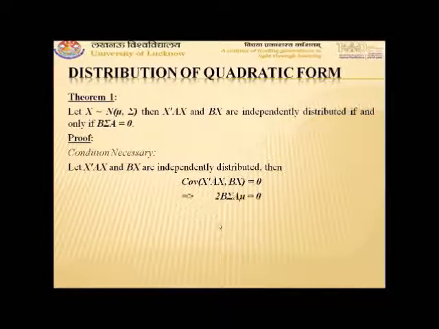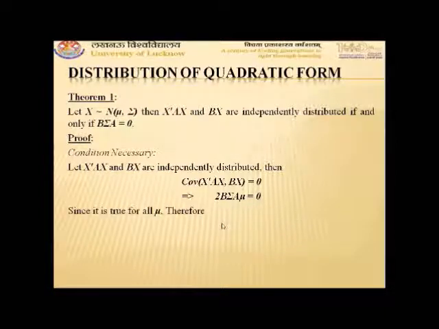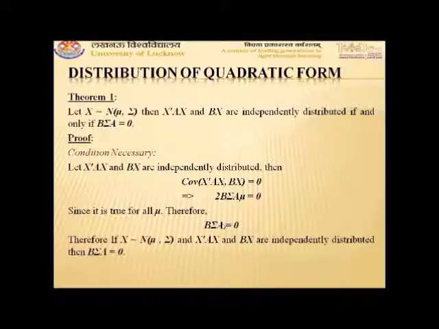Now, since X follows normal mu comma sigma, the covariance of X transpose AX and BX is given by 2B sigma A mu, which is equal to 0. This relation is true for all values of mu, including mu equal to 0 as well as mu not equal to 0. So we obtain that B sigma A is equal to 0. Therefore, if X follows normal mu comma sigma and X transpose AX and BX are independently distributed, then B sigma A will always be 0.